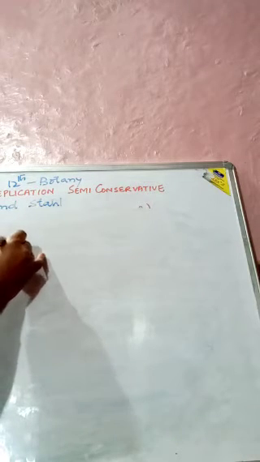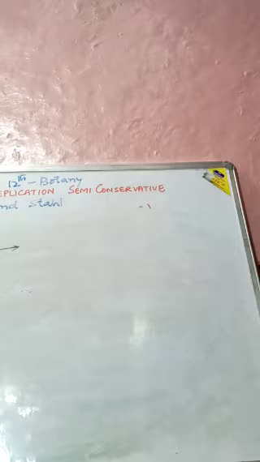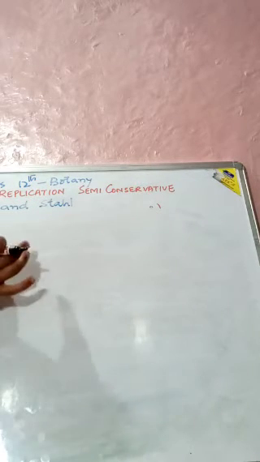When they were cultured in the heavy nitrogen medium for many generations, we got both strands as N15, heavy nitrogen. Now, this heavy nitrogen DNA was cultured under optimum conditions.